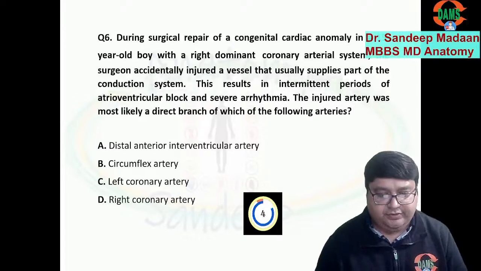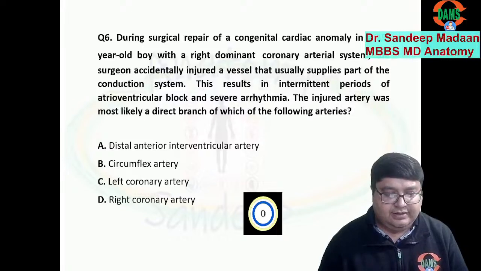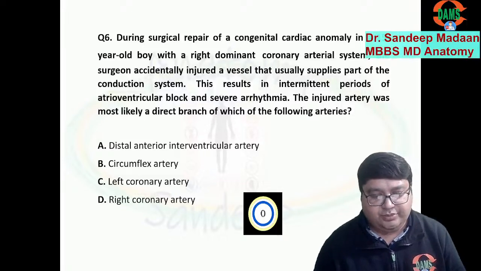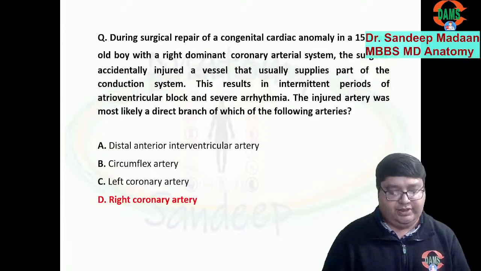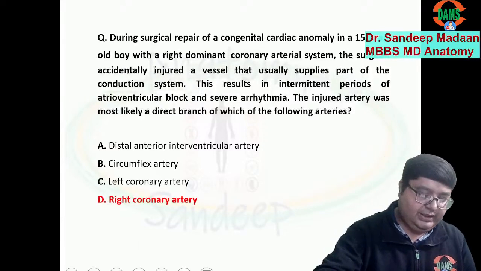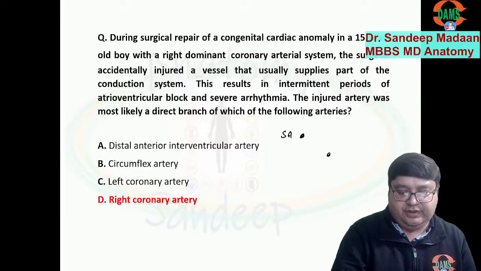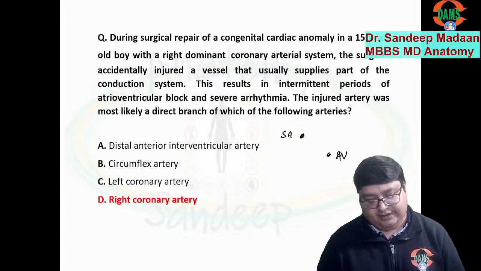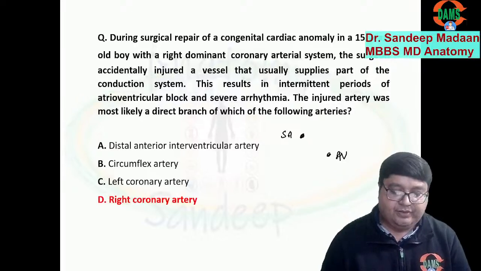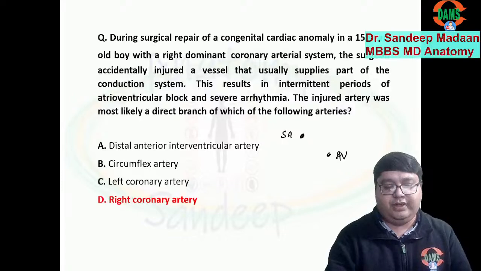So indirectly we have been asked which artery supplies the conduction system, or majorly the conduction system. The answer is straightforward, right coronary artery. Why? Because when you look at the conduction tissue, we have the SA node and the AV node. Where is the SA node? Upper part of the sulcus terminalis, and the AV node is in the triangle of Koch.